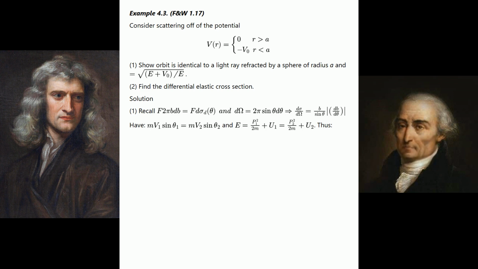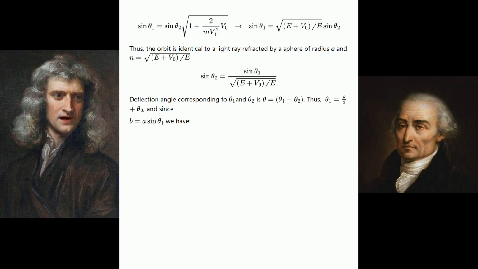Have mv₁ sin θ₁ equals mv₂ sin θ₂ and E equals p₁²/2m plus U₁ equals p₂²/2m plus U₂. Thus, see the next equation.